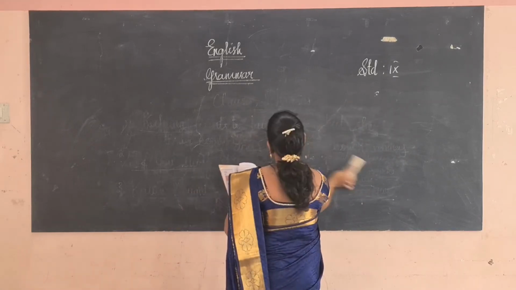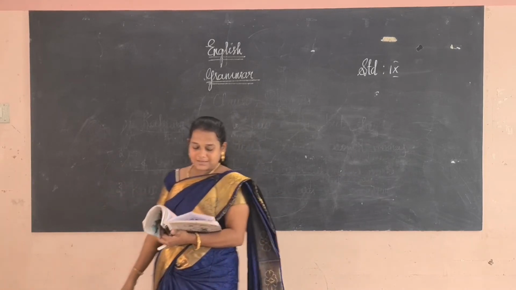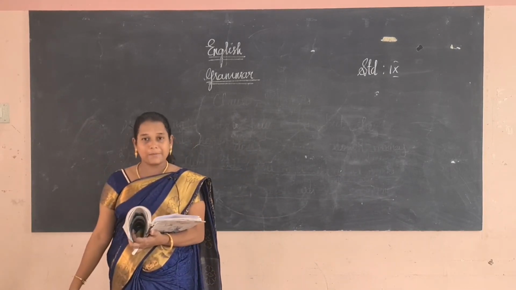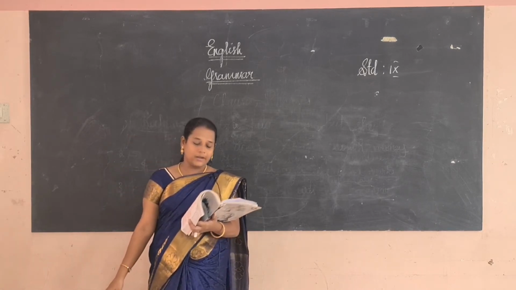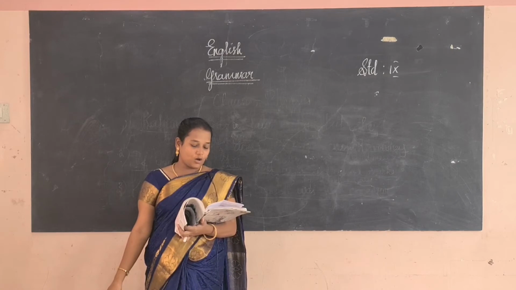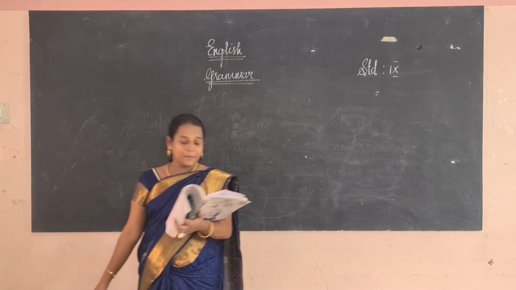I hope you understand what is dependent clause, what is independent clause. Independent clause is also known as main clause or the complete sentence. It stands alone and expresses a complete thought. It stands alone and it gives a complete meaning.